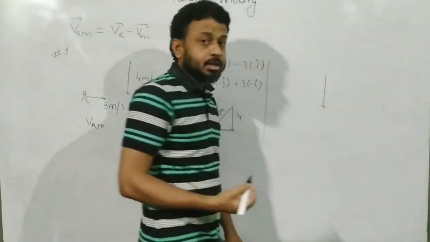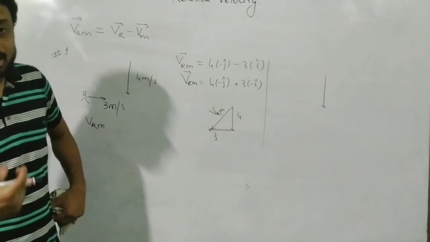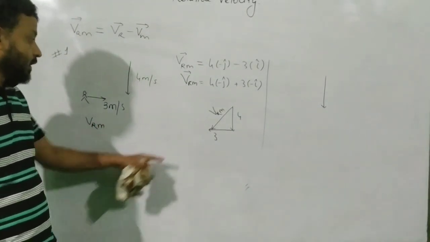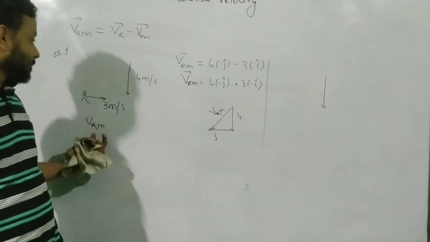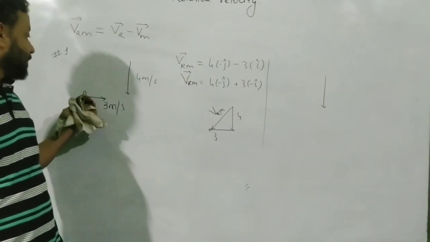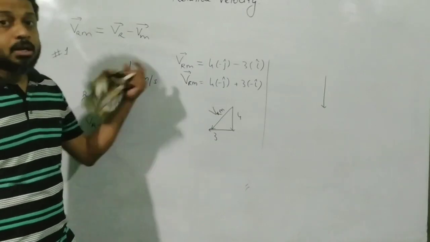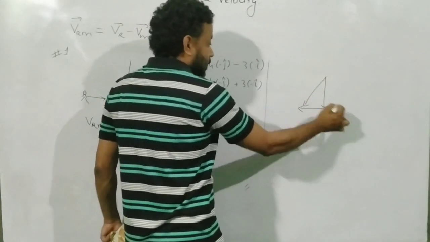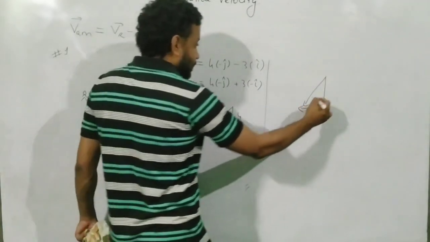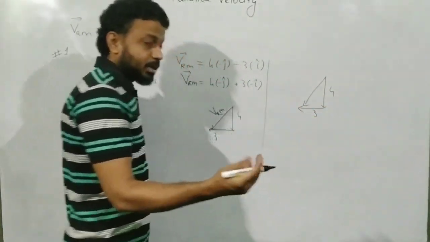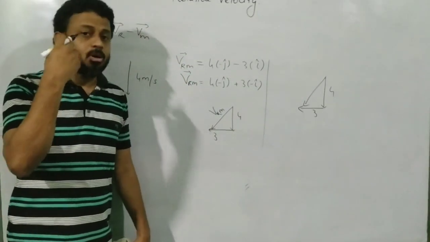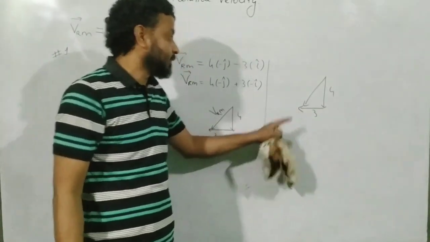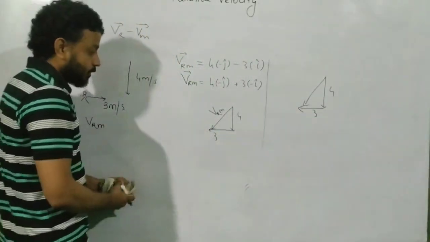So what is the trick? The trick is the observer will provide the velocity to the object in the opposite direction, and he becomes stationary. So I will get the same thing using the simplest trick. If this is the velocity of the man in this direction, you provide that velocity to the rain in the opposite direction, and job done. You get the same result. This is your 4, this is your 3. So the trick is, provide the velocity of the observer to the object but in the opposite direction, and you get this resultant right away. Let's continue here.